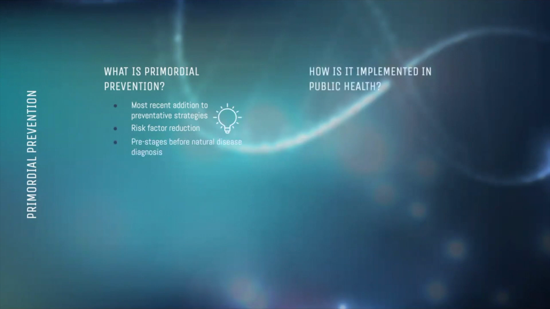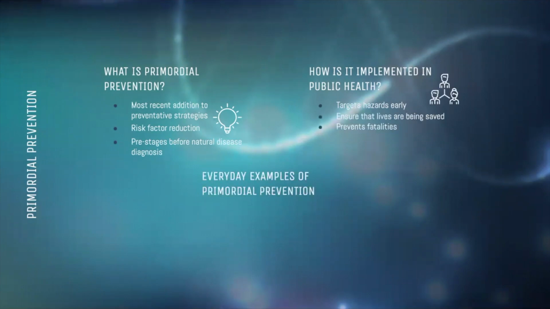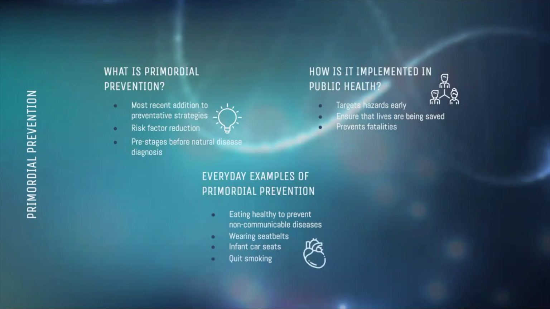Primordial prevention is important because it targets hazards early on to prevent dangers that could end up being fatal, as well as ensuring that lives are being saved. Certain examples of primordial prevention include prevention of non-communicable diseases by exercising and eating healthy, wearing seatbelts in cars to prevent major injuries, and parents who quit smoking upon having young children grow up in their households.